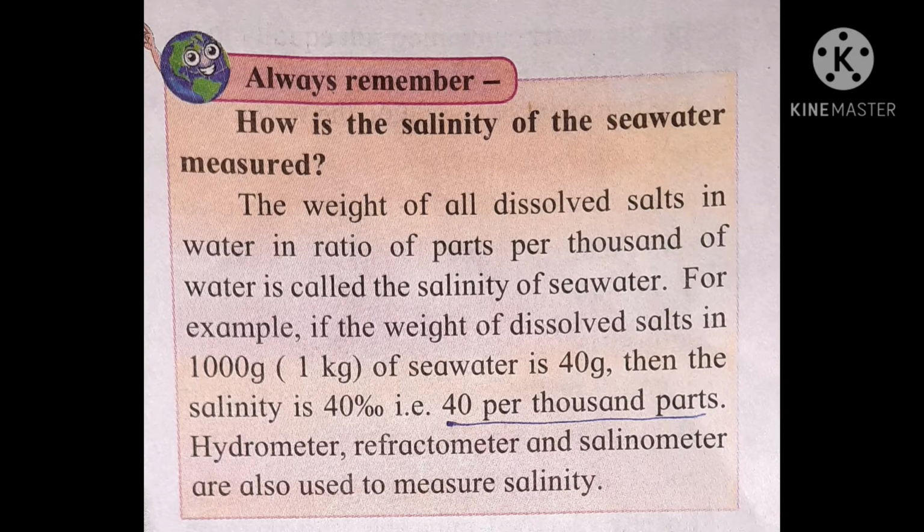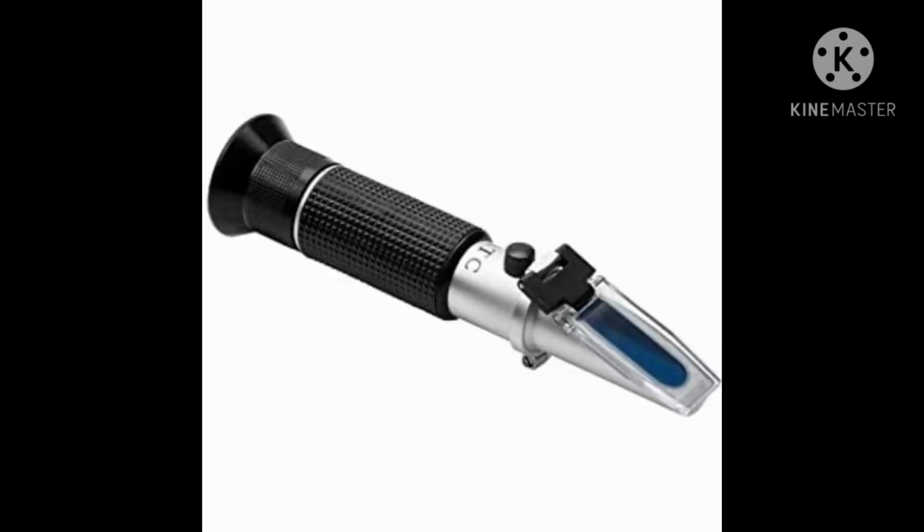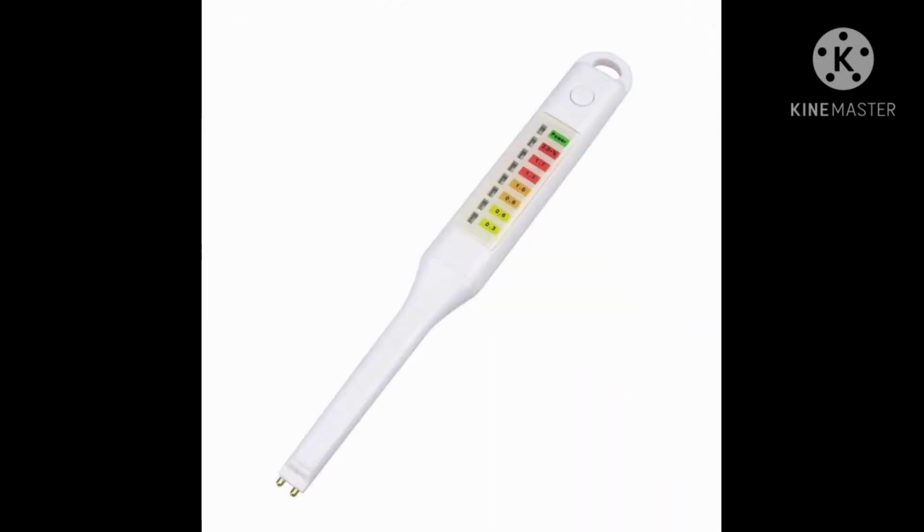Children, the instruments used to measure seawater salinity are hydrometer, refractometer and salinometer. These are the instruments used to measure the salinity of seawater. Okay.